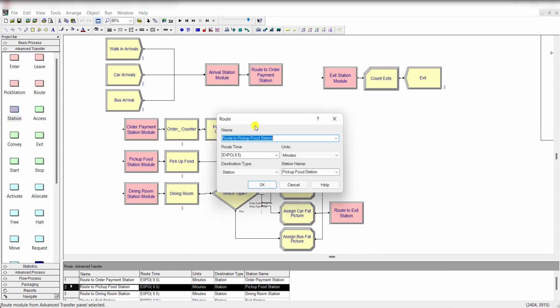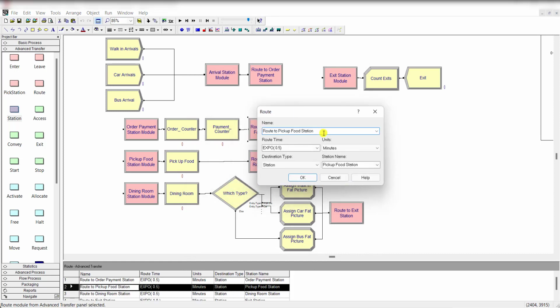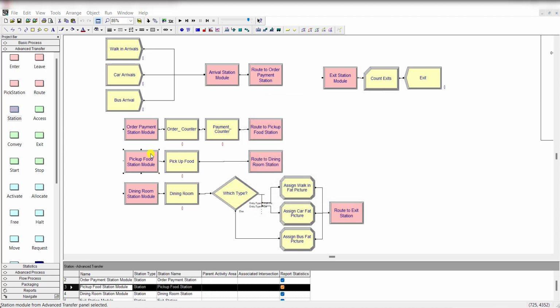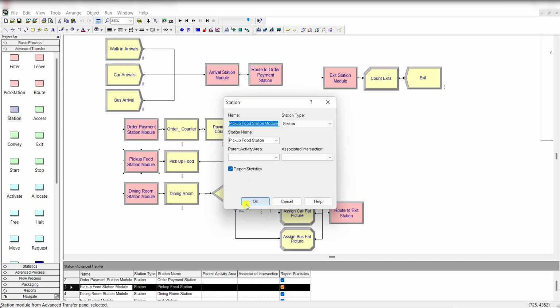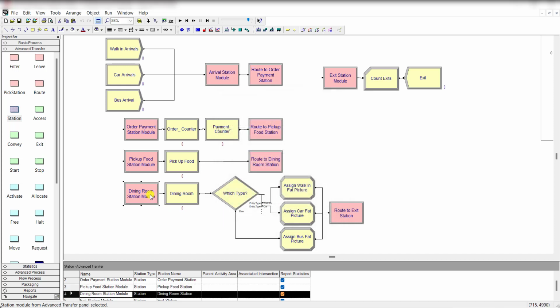Okay, now add another route module and rename it as the route to pick up food station, and the route time is ESPO, that is 0.5, and the station name is pick up food station, that is defined here, and the destination type is station. Click OK, and remember this station has already been added and this one too.